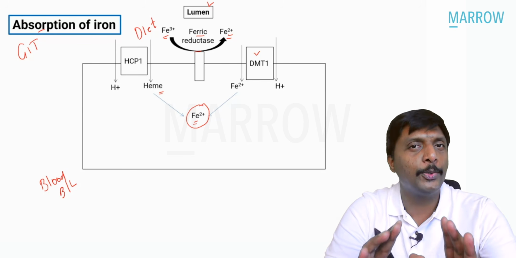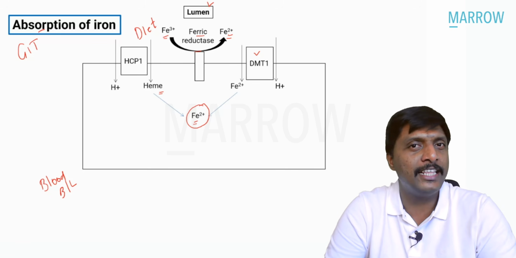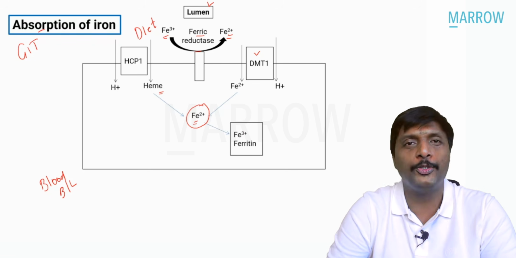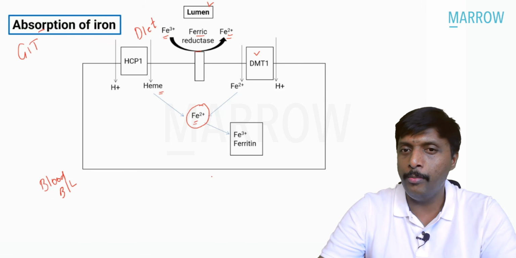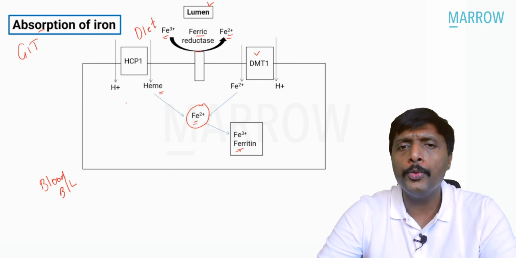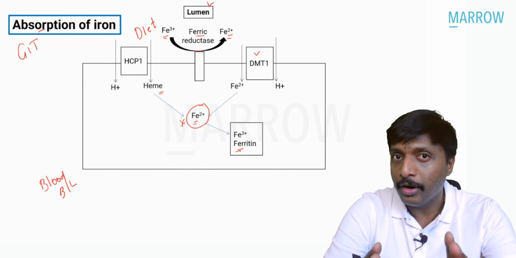For storage, the storage form is ferritin. Excellent, sir. So inside this cell, this ferrous is converted to the ferric form and stored. What is the storage form? Ferritin. After storage, what are we going to do with this remaining iron, this ferrous? It is now converted, very important.